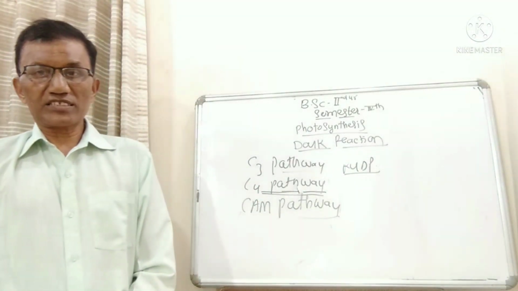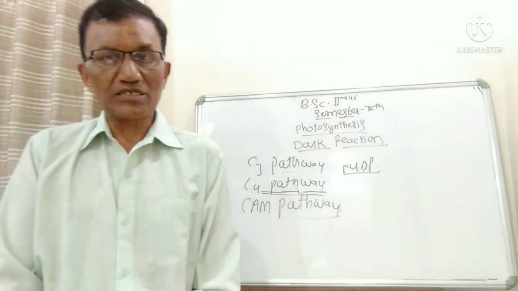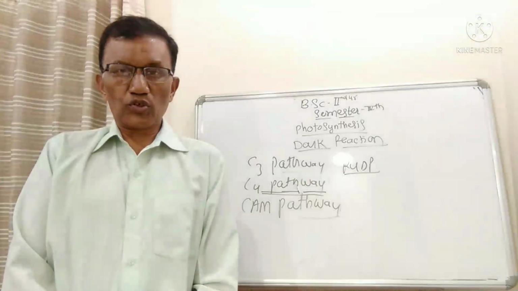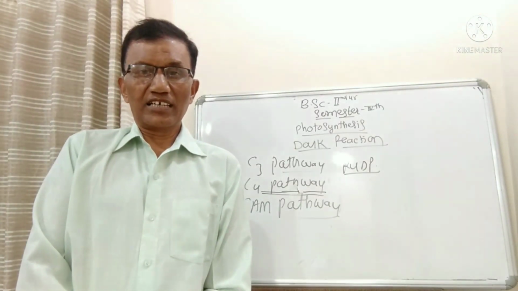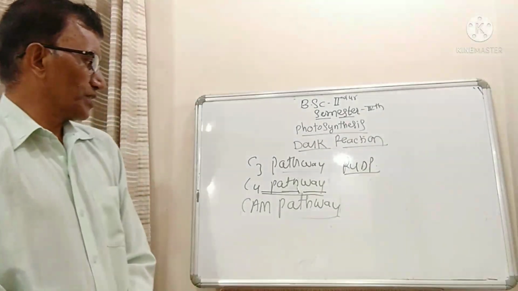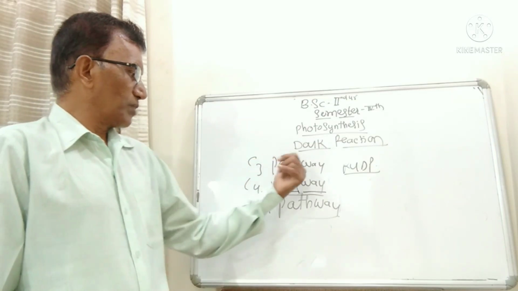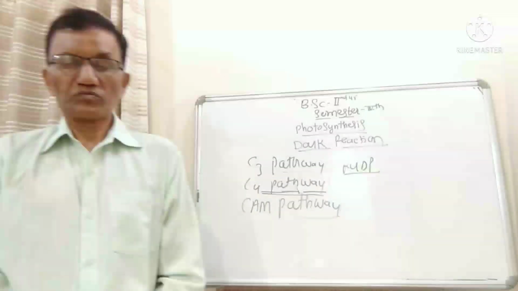These three pathways are mainly responsible for carbon dioxide assimilation or carbon dioxide fixation. So here I have to discuss one by one, C3 pathway, C4 pathway and CAM pathway.